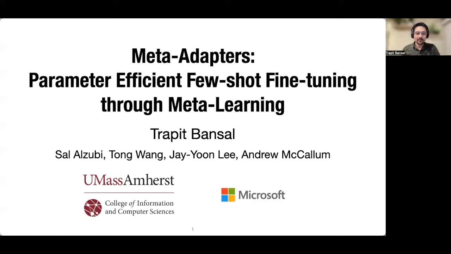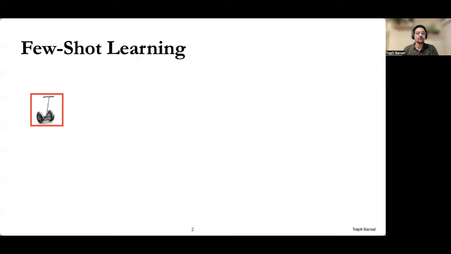Hi, I'm Trapit, and I'll talk about how we can make fine-tuning of natural language models on few-shot data both parameter efficient and accurate. So we're interested in few-shot learning, which is this remarkable ability shown by humans where they can generalize from just a few examples of a never-before-seen concept.